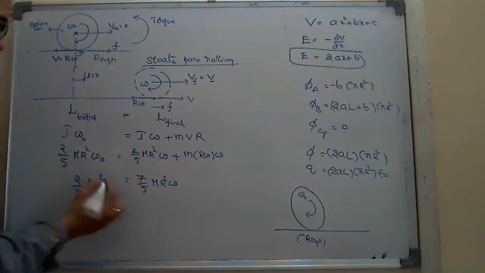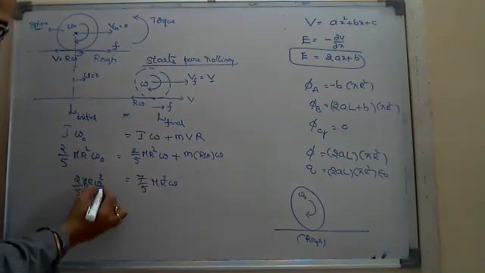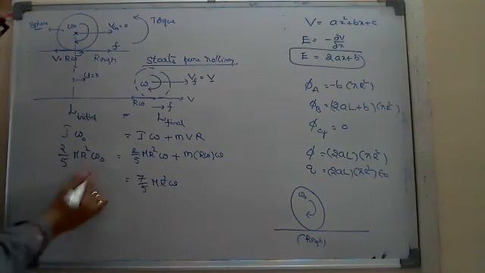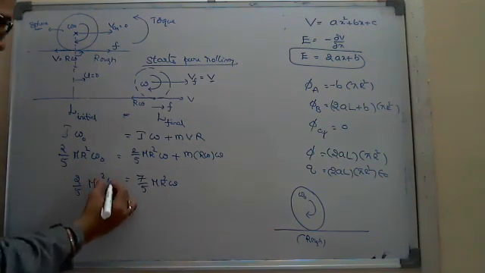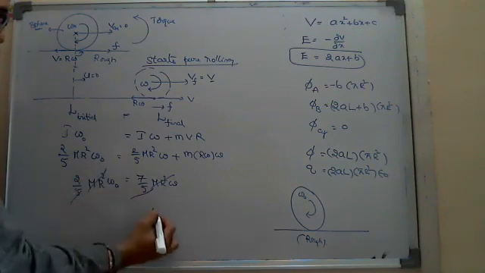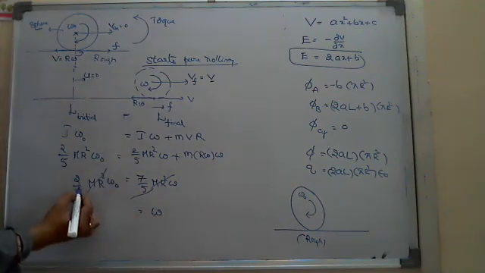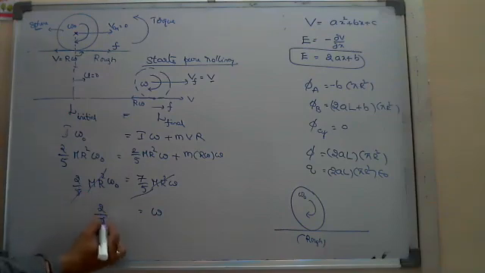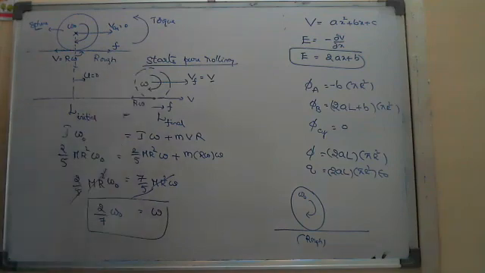What will be omega? The mr square cancels, the 5 cancels, and omega equals 2 by 7 omega naught. If they ask for omega, we found it without using any torque equation or force equation.